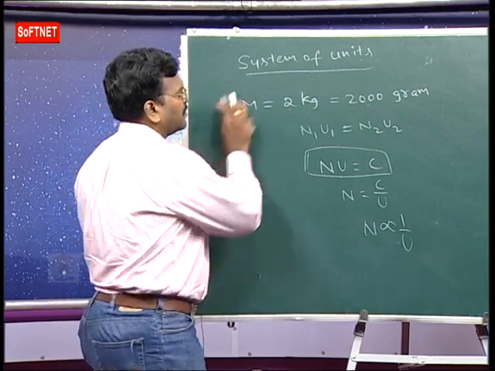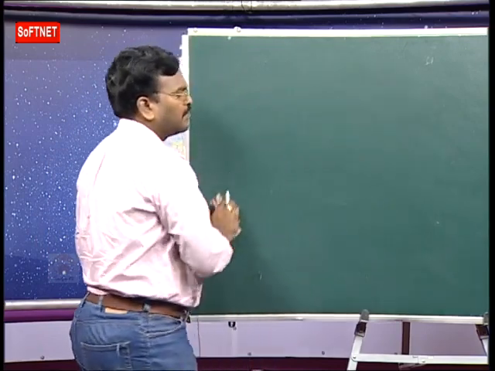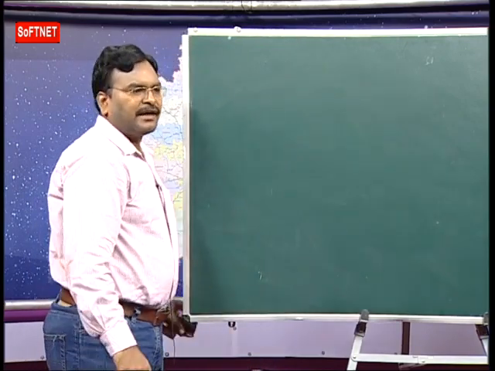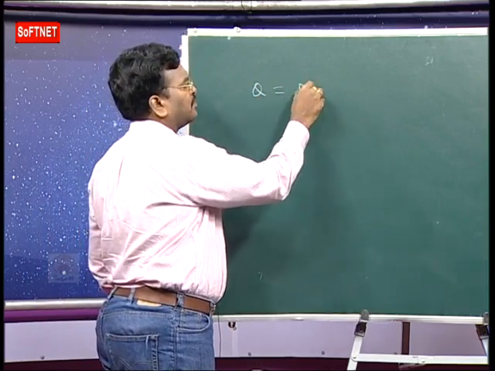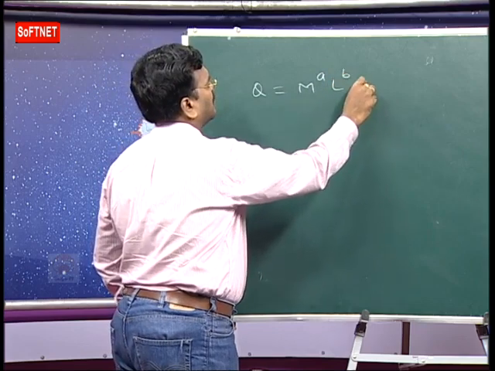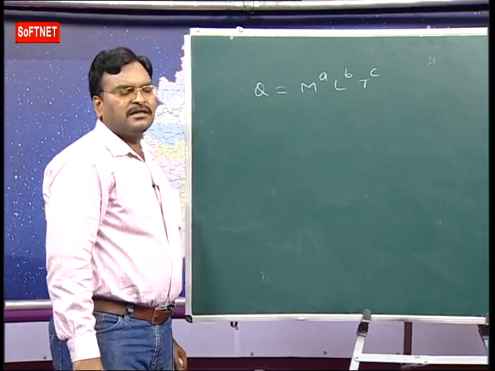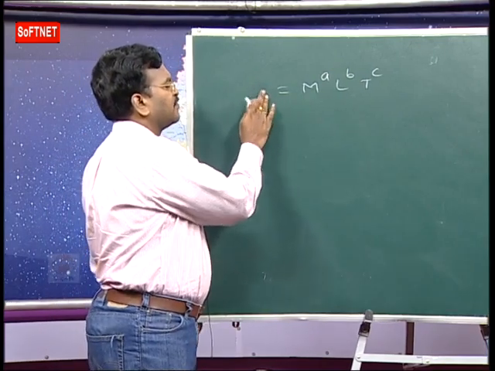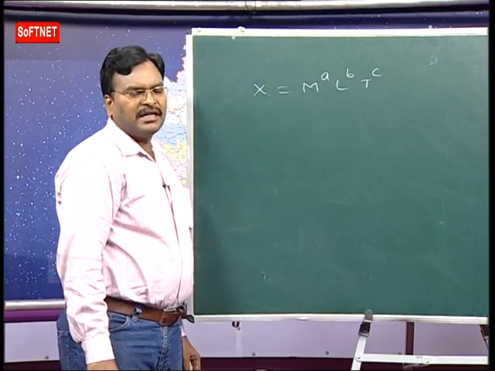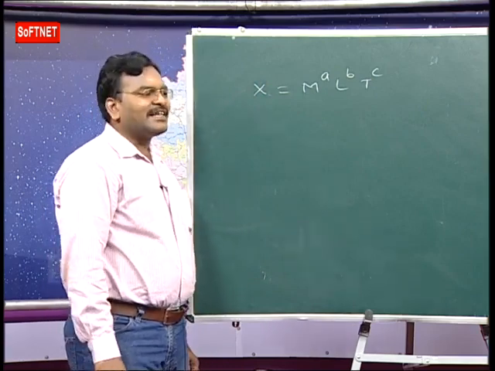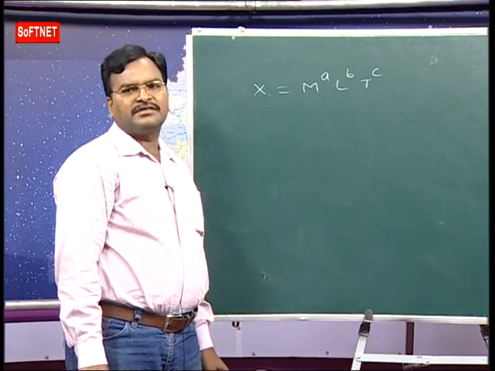And next one, now we have dimensional formula. What is the dimensional formula? Q is equal to M power a, L power b, T power c. Here Q, or some x, is one physical quantity. Now x is equal to M power a, L power b, T power c. What is the dimensional formula? It is an expression which represents a physical quantity in terms of fundamental quantities.